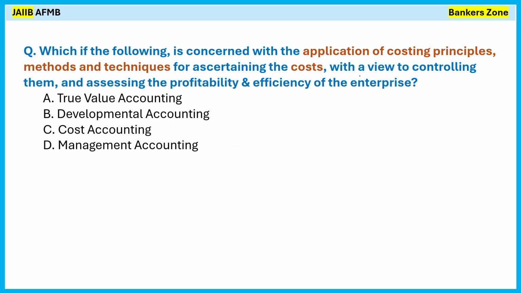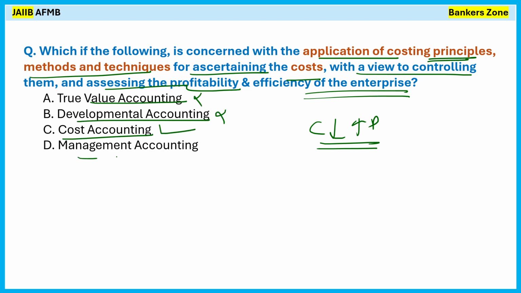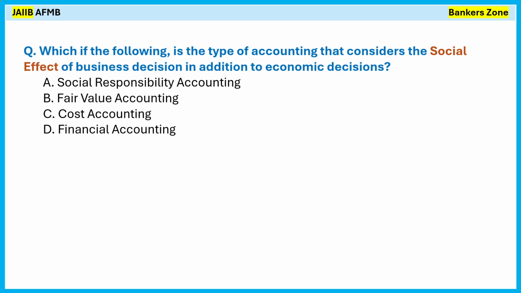Which of the following is concerned with the application of costing principles, methods and techniques for ascertaining costs with a view to control them and ascertain the profitability and efficiency of the enterprise? This is cost cutting and increasing the profit of the enterprise. True value accounting, development accounting, cost accounting or management accounting? The correct option is C, cost accounting, to reduce the cost and increase the profit.